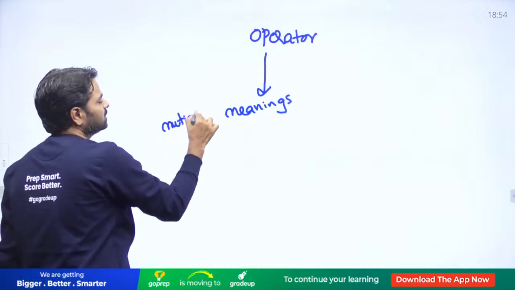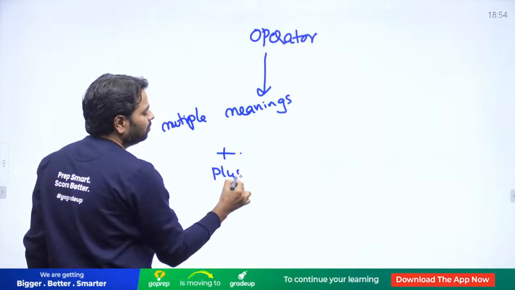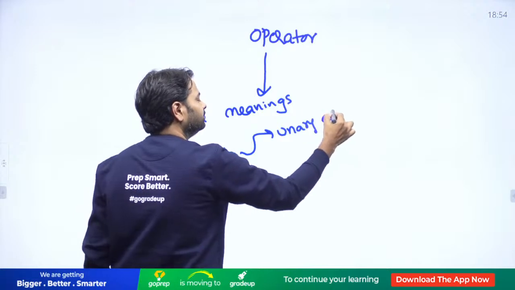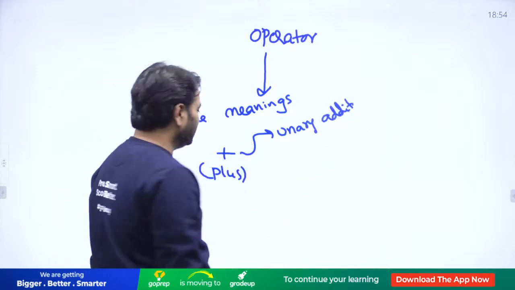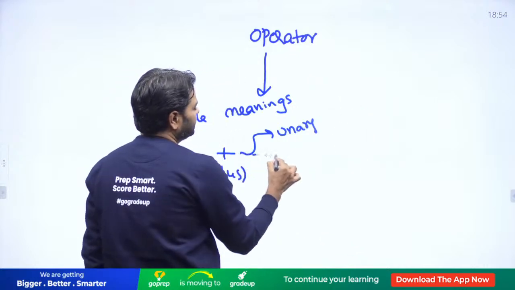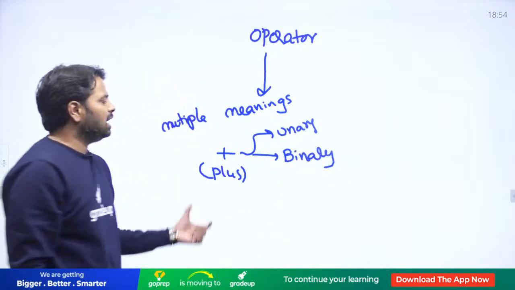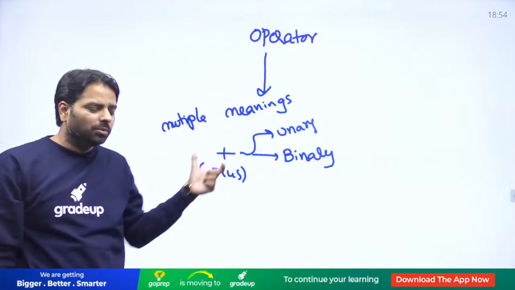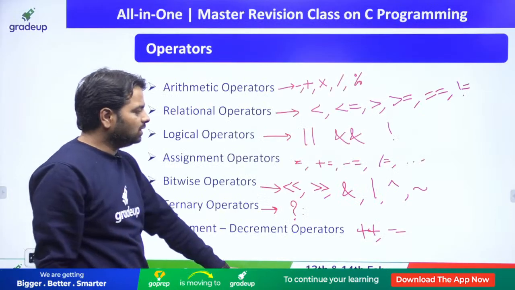Single operators. For example, plus: it can be unary, that is unary plus, or it can be binary. The same operator can be used for multiple meanings, and that is another way to talk about operators. Okay, let me move quickly. You got my point?